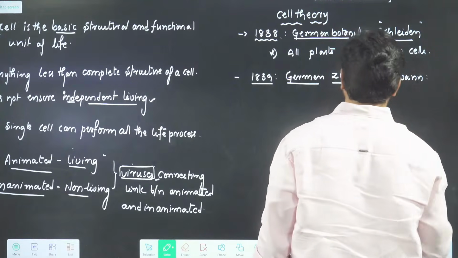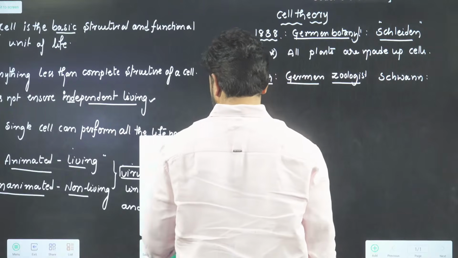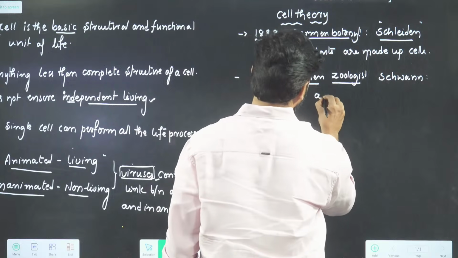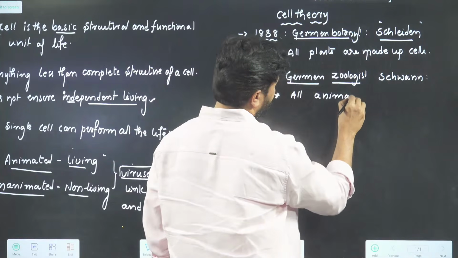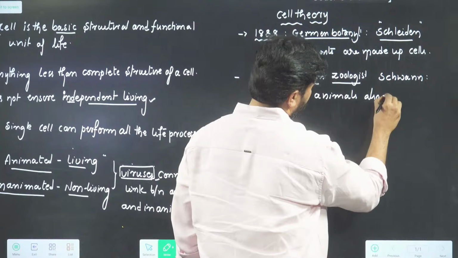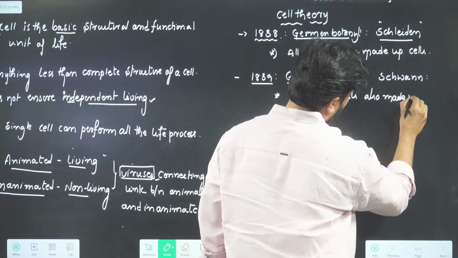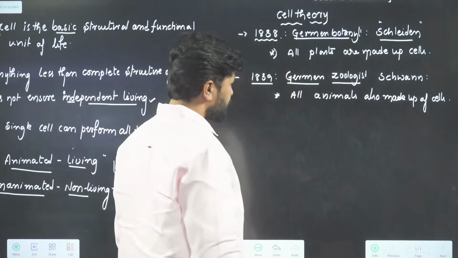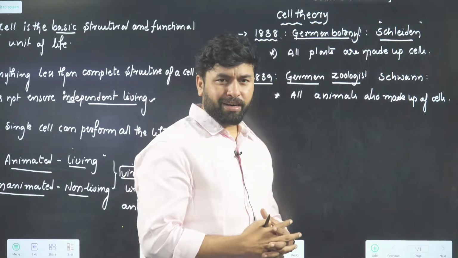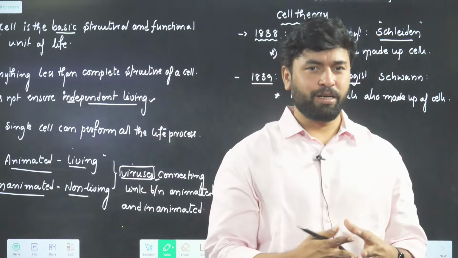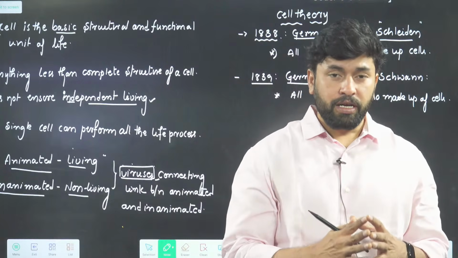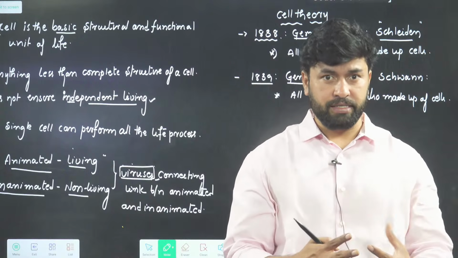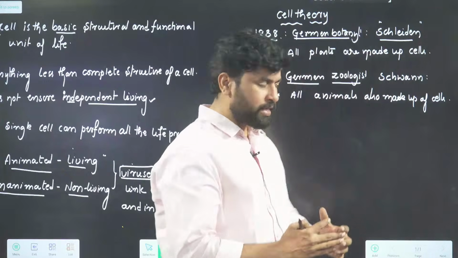What were those contributions? He gave some statements like this: all animals are also made up of cells. Somebody had said all plants are made up of cells. Similar to that, I have observed this: in animal tissue also there are cells. So all animals are also made up of cells. This concept was given by Schwann. And he said one more: